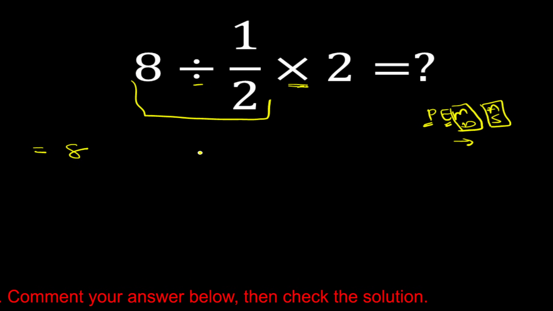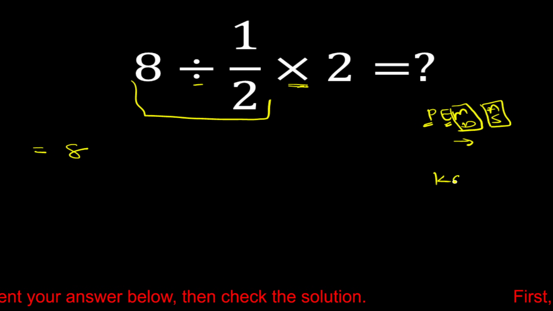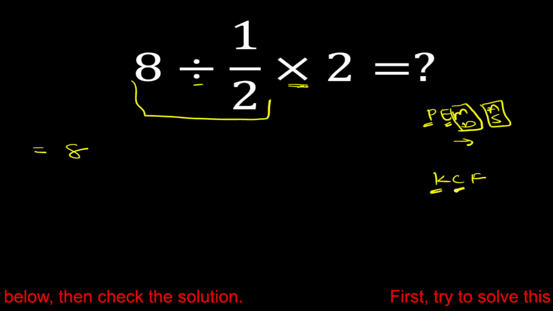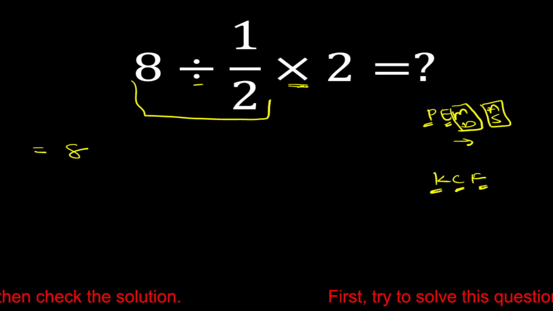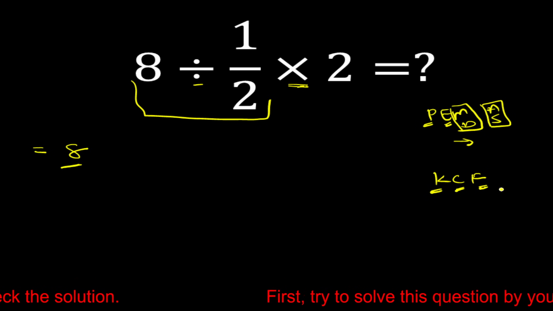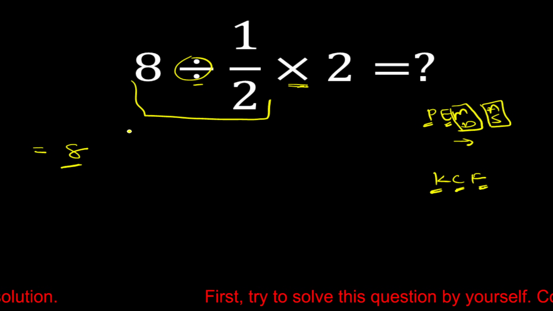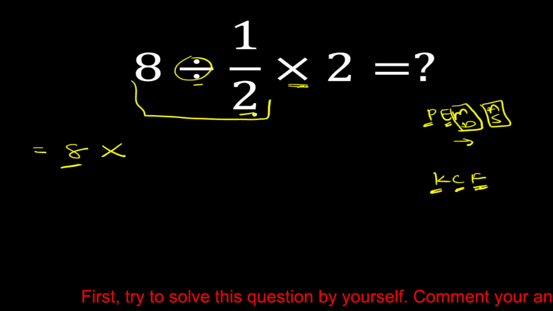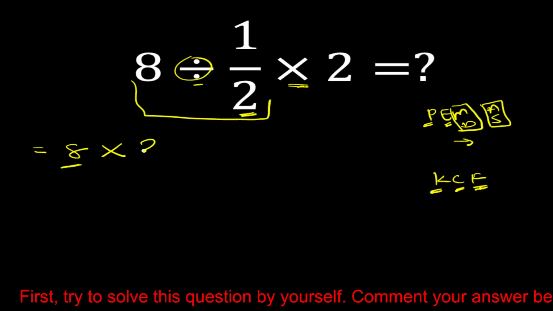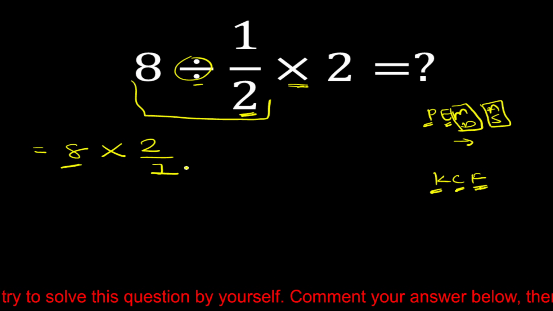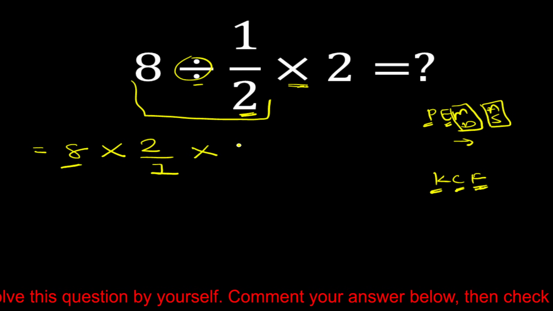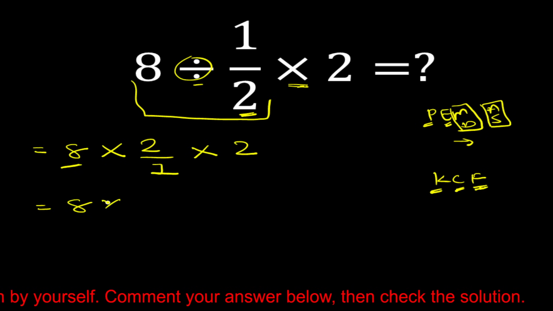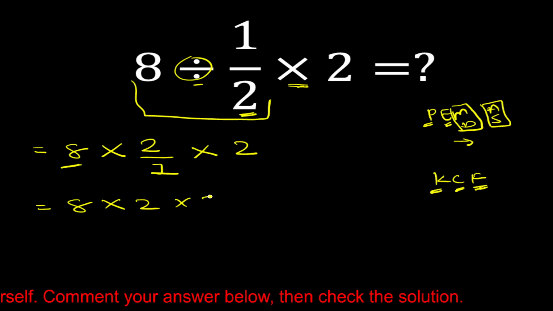So now 8. Now according to the KCF rule, K is equal to keep, C is equal to change, and F is equal to flip. So keep the first fraction as it is. Change the sign from division to multiplication. Okay, and flip the second fraction. So 1 by 2, flip this fraction: 2 by 1. Okay, multiply, 2 is equal to 8 multiply 2 multiply 2.